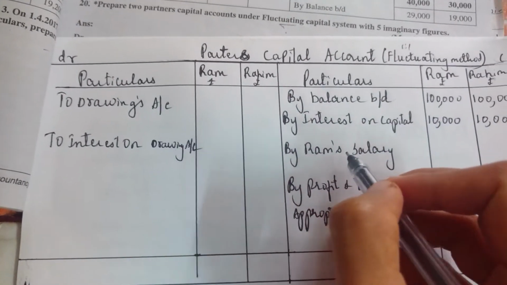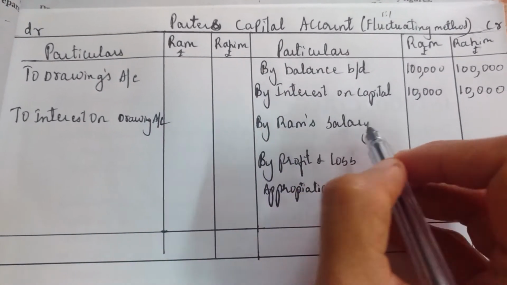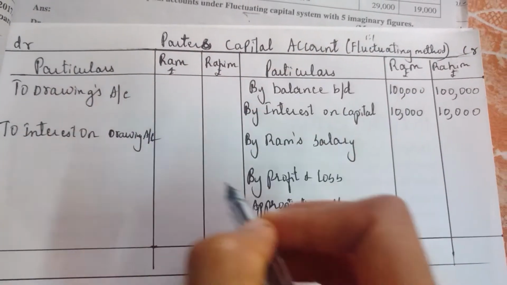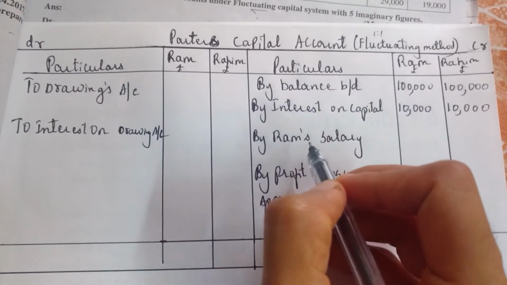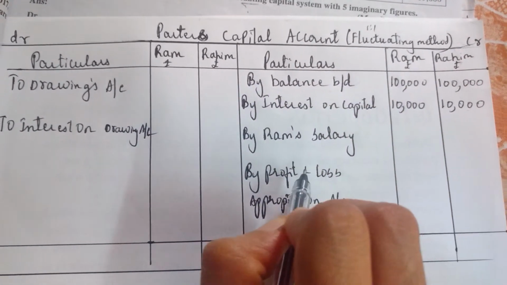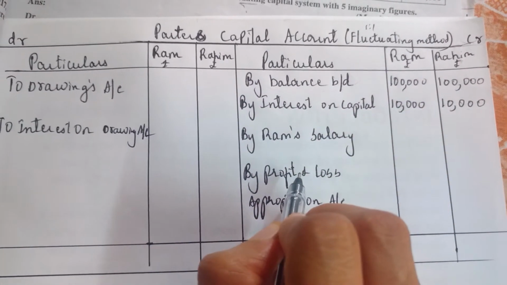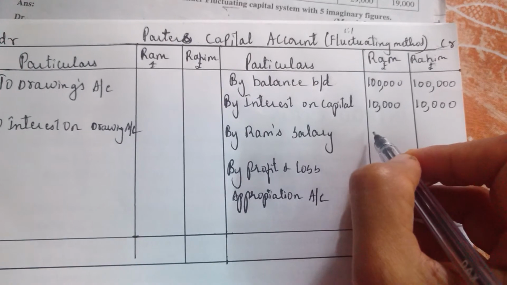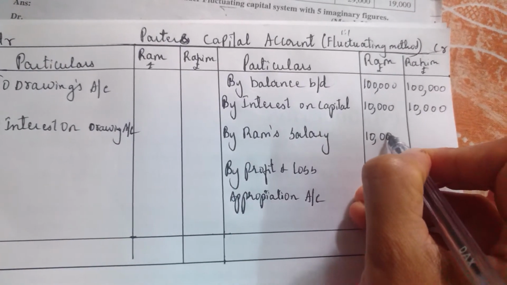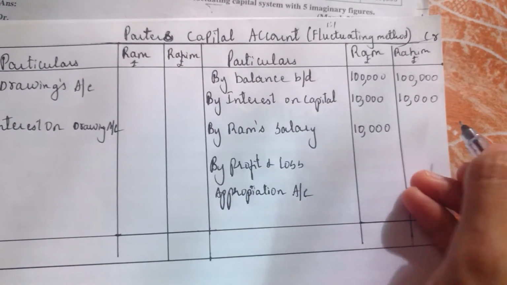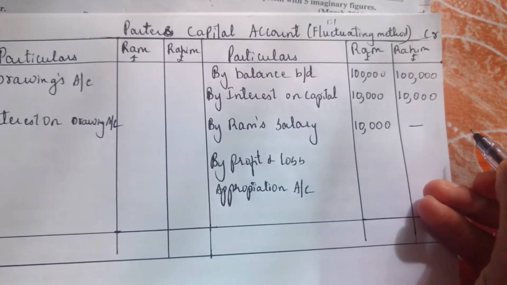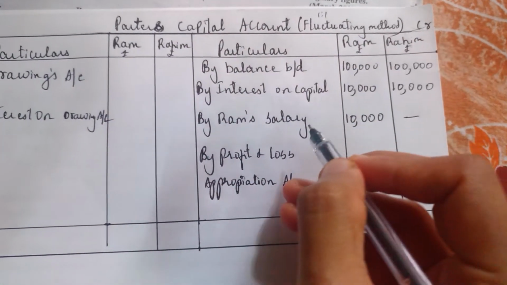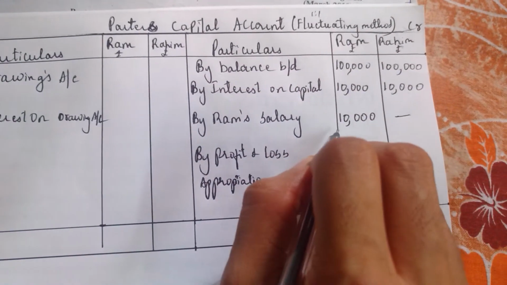Then by Ram's salary. What do you mean by Ram's salary? That means Ram has done some work in the business. That is why Ram is receiving the salary. Ram is getting money, so only Ram's account will be credited. Say with 10,000. Rahim we are not giving any salary, so put dash. By Ram's salary. Ram has done some work in the business, so he is receiving the money.